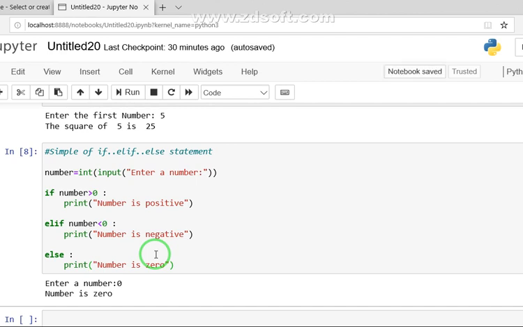So students, we are done with today's topic. We have done the simple if, if else construct, and if else if construct. So three major constructs under the control statements.